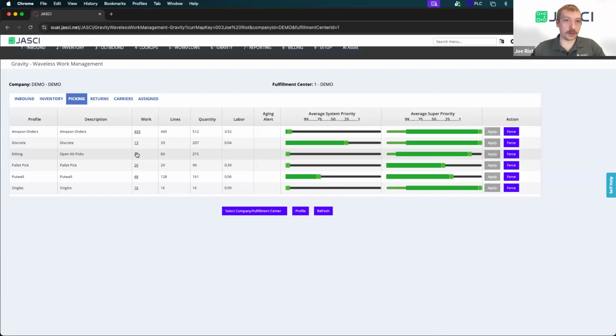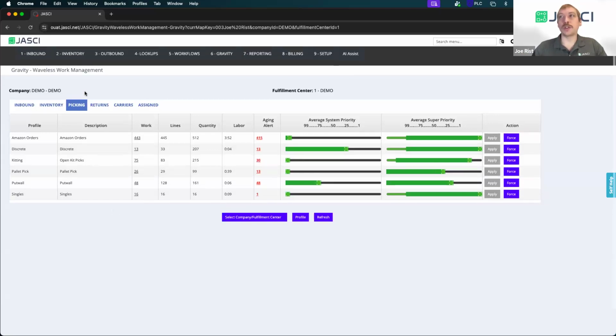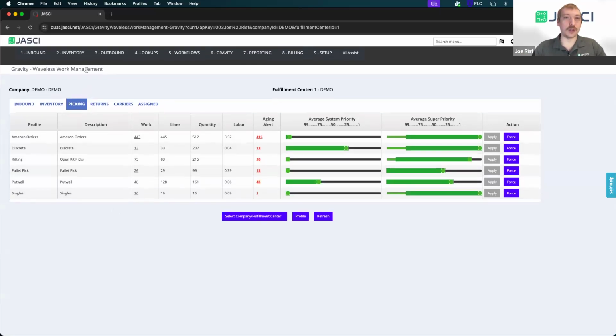So I wanted to talk about Gravity a little bit, but again, we'll do deeper dives on Gravity in the future with webinars, like customer examples of how they set up their Gravity profiles. Mine are pretty basic here, just by work type, so I could see what I have out there for my demo environment. But I'd say all of our customers use it a little bit differently because you can tailor it to how you run your business and how managers want to be able to see how much work is out there. So this is a great visibility tool. We like to call it actionable analytics because not only can you see what's out there, but you can also take action on it with the priority point value.